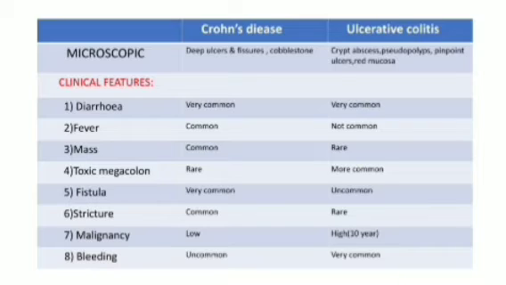Toxic megacolon is rare in CD but more common in ulcerative colitis. Fistula is very common in Crohn's disease, uncommon in ulcerative colitis. Stricture is common in CD, rare in ulcerative colitis. Malignancy is low in CD but in ulcerative colitis it is high 10 years after infection. Bleeding is uncommon in CD but very common in ulcerative colitis.